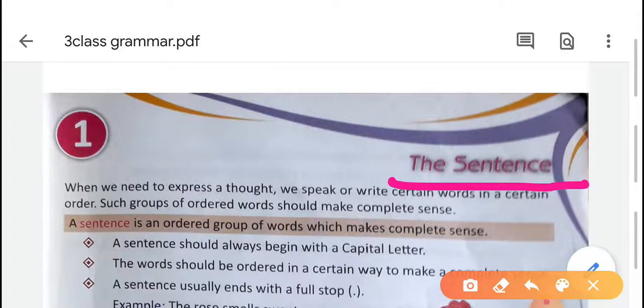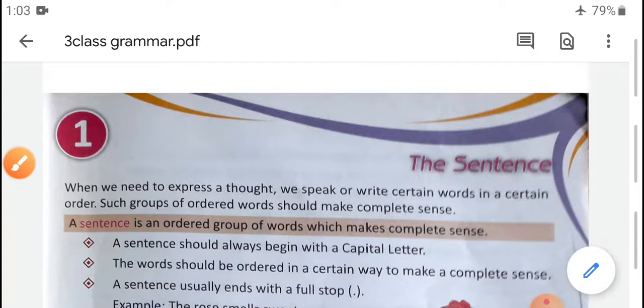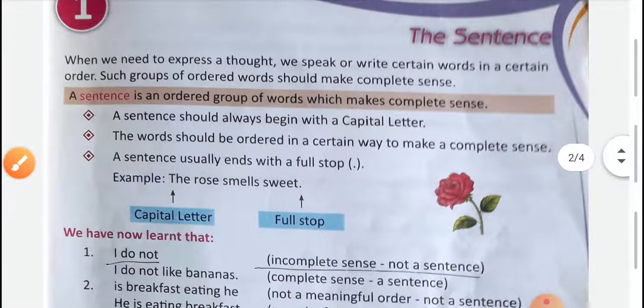What is a sentence? A sentence is an ordered group of words which makes complete sense. A sentence has four important characteristics. They are: